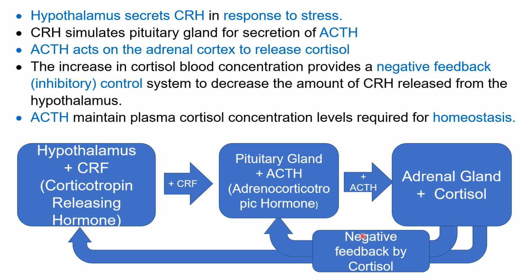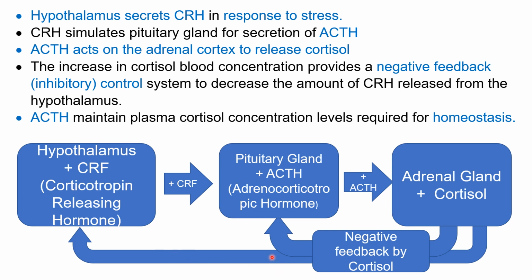So here there is negative feedback control. When the cortisol level of the blood goes high, that decreases the amount of CRF released from the hypothalamus. So this negative feedback by the cortisol suppresses the secretion of the CRF.